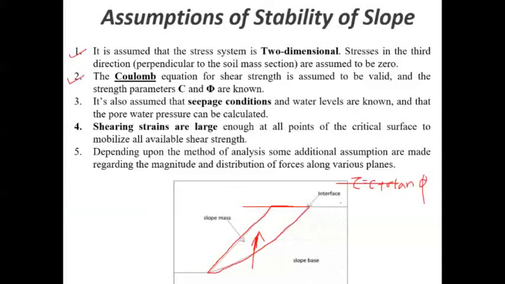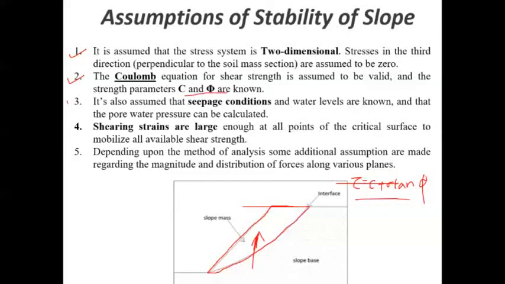If you remember this equation from basic geotechnical engineering, it is a very popular equation, particularly for shear strength. This is called Coulomb's equation, which holds good. We also assume that the shear strength parameters C and phi are well known.